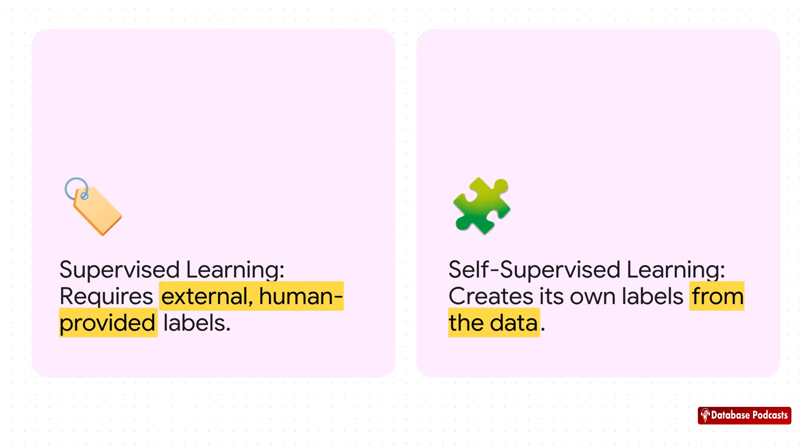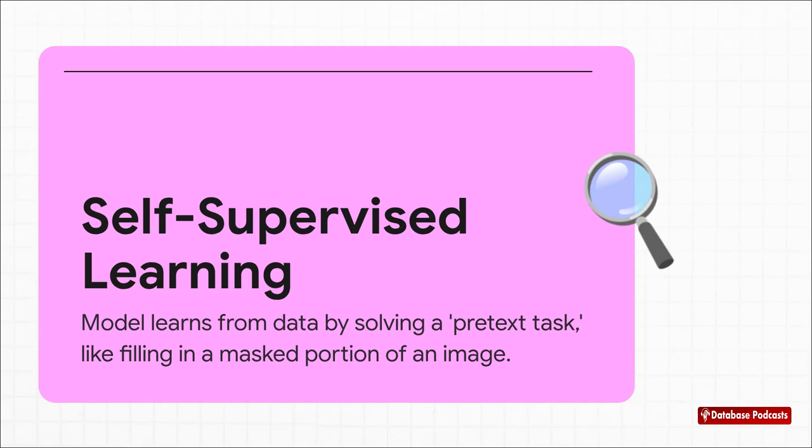So let's break that down. You know how in traditional supervised learning, you need a person to provide a label, right? Someone has to tag the photo and say, this is a cat. Well, with self-supervised learning, the model is smart enough to create its own labels just by looking at the structure of the data.